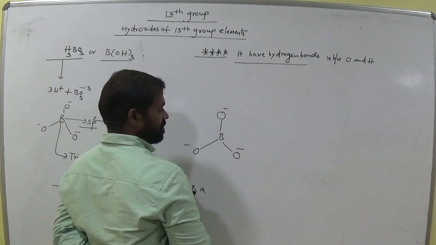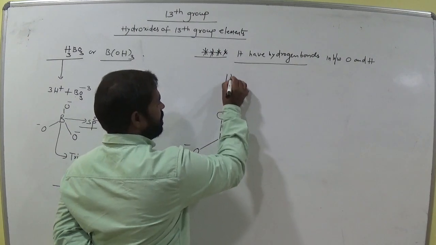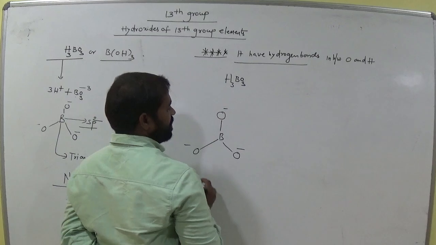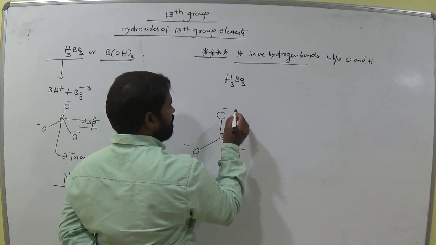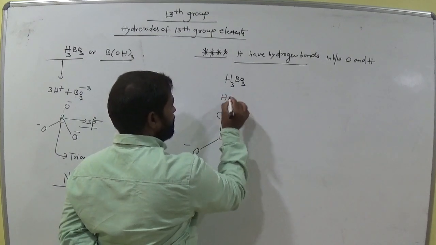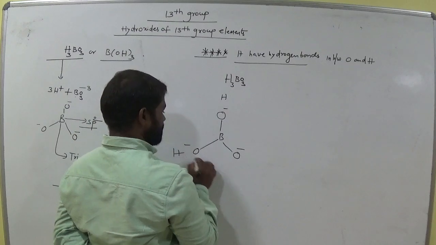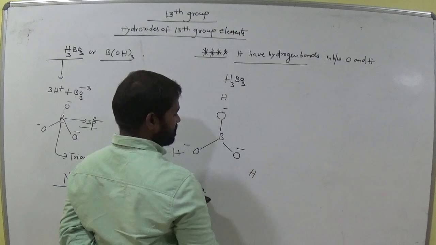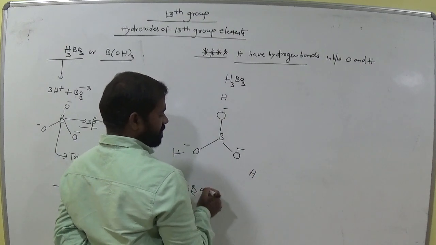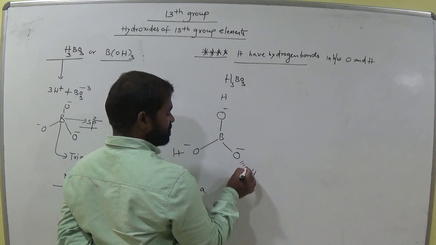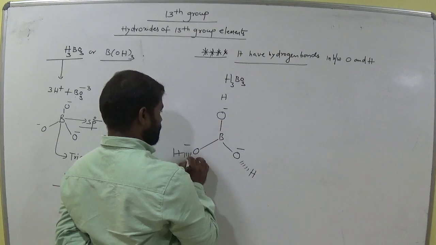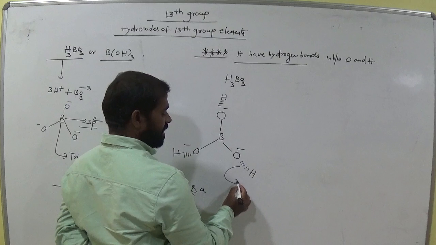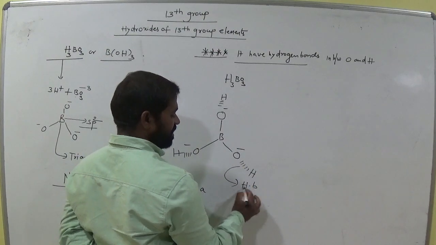Is it clear? So now what is the formula? H3BO3, am I right? Now this is the hydrogen, and this one is also hydrogen, am I right? Suppose H3BO3. Now what type of interaction is between these two? This dotted line represents a hydrogen bond.